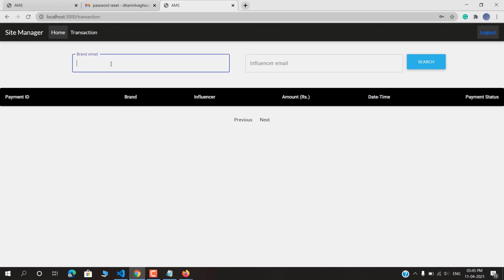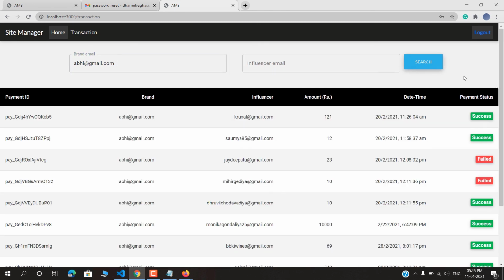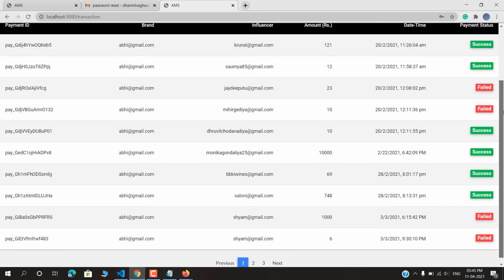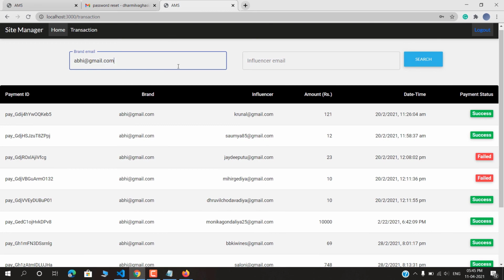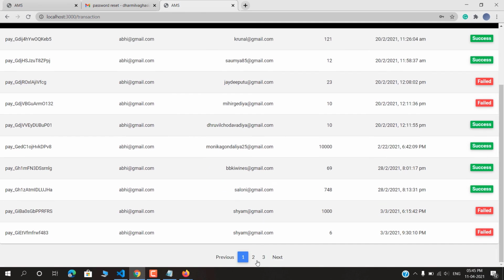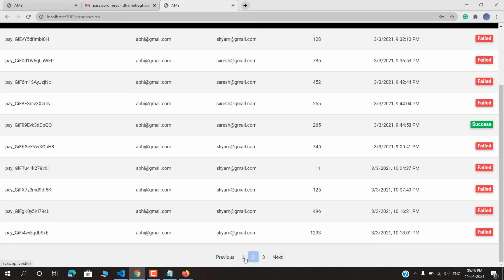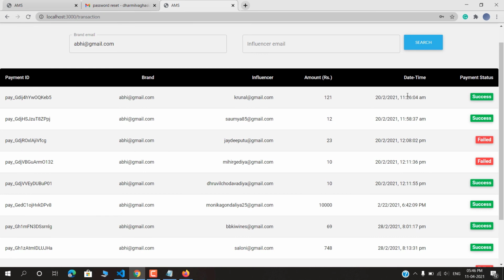We have set up a search functionality for these transactions. We can see, for this brand, all the transactions like this. He has done this now, currently, and previously some time ago. See here, we have also set up pagination for better convenience. It will show the date, time of payment, amount, influencer, brand, and payment status.